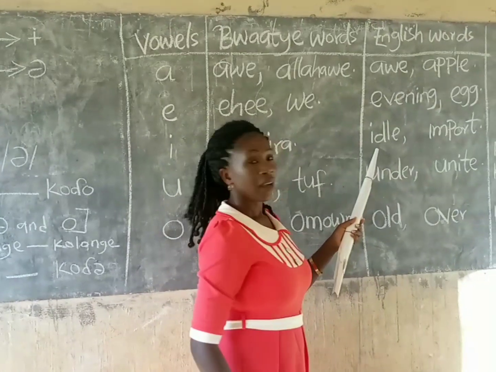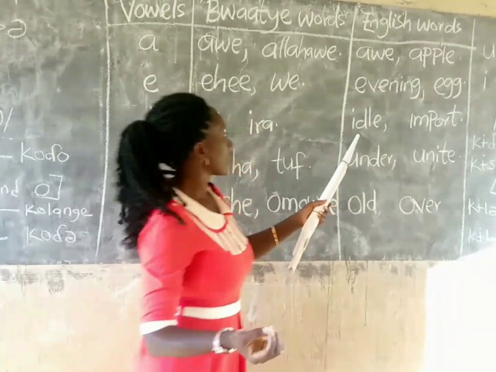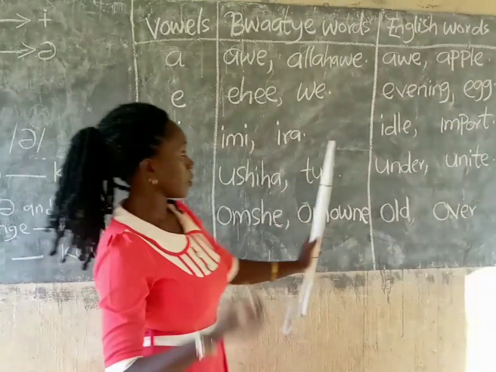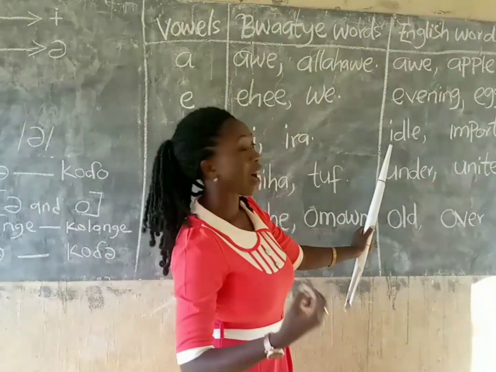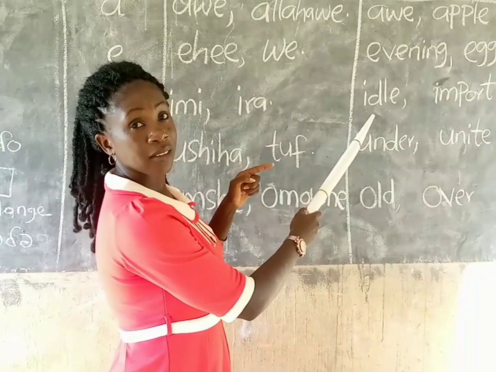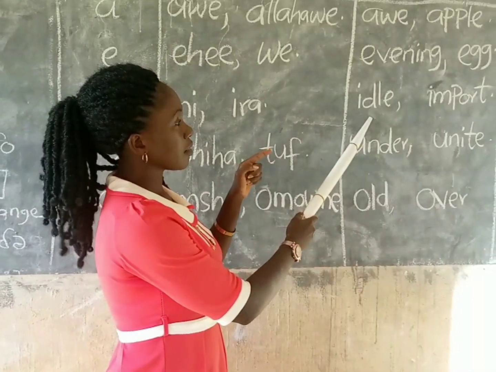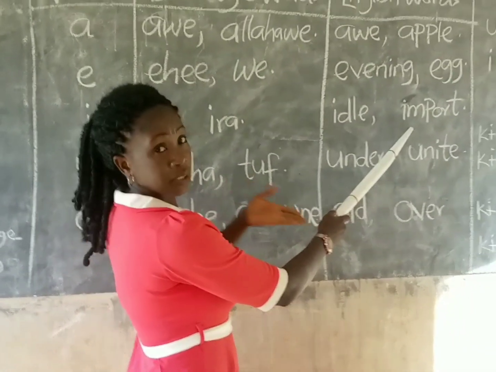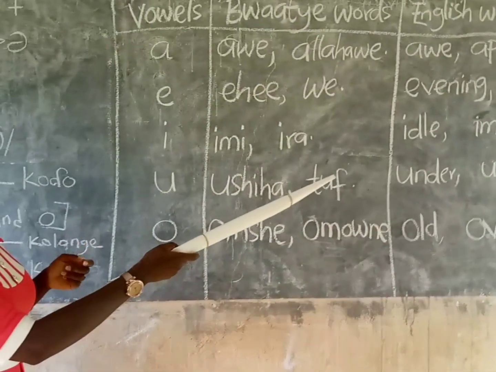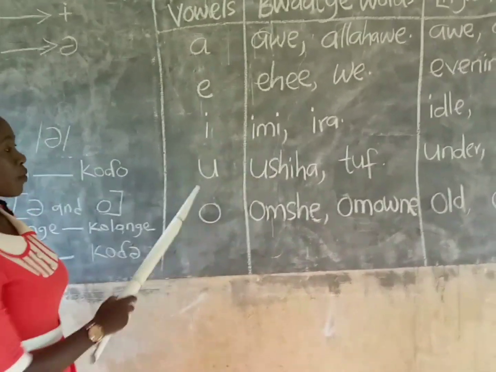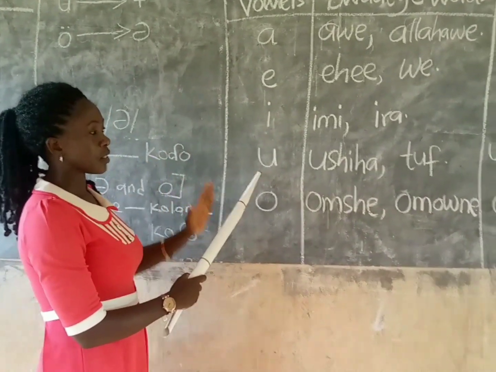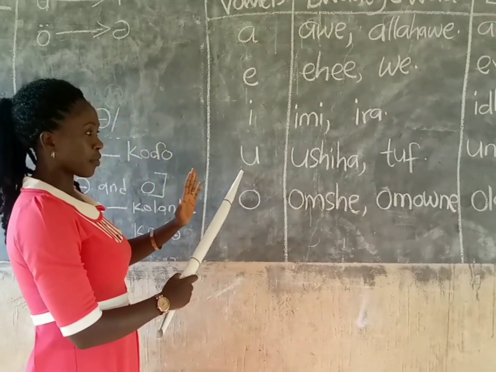Check E in English. We have idol. So you can see that the name of the letter is now given as a sound here. We have idol. We have import. Import, that's the sound I in English. We have the U sound here. U in Bwaatye remains U, word initial, word medial, word final.